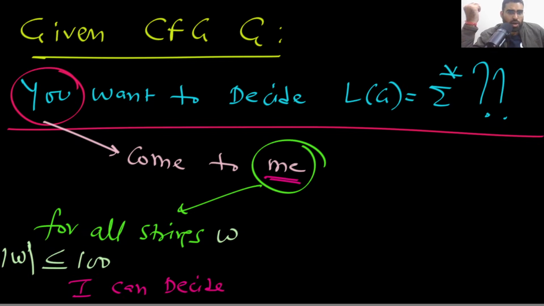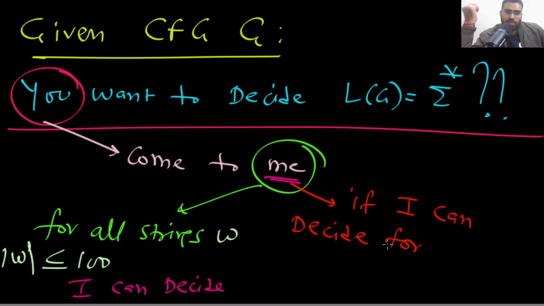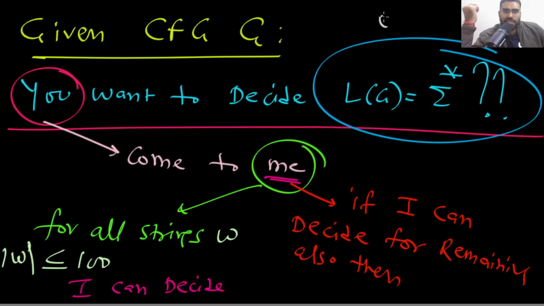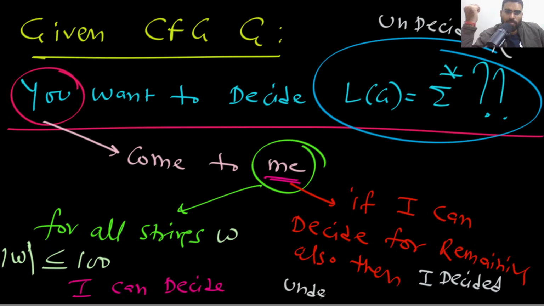This you already know. Now, if I can decide for the remaining also, then I can decide an undecidable problem, right? Yes or no? Then I can decide this undecidable problem. Then I have decided an undecidable problem. That is a contradiction, right? Yes or no?